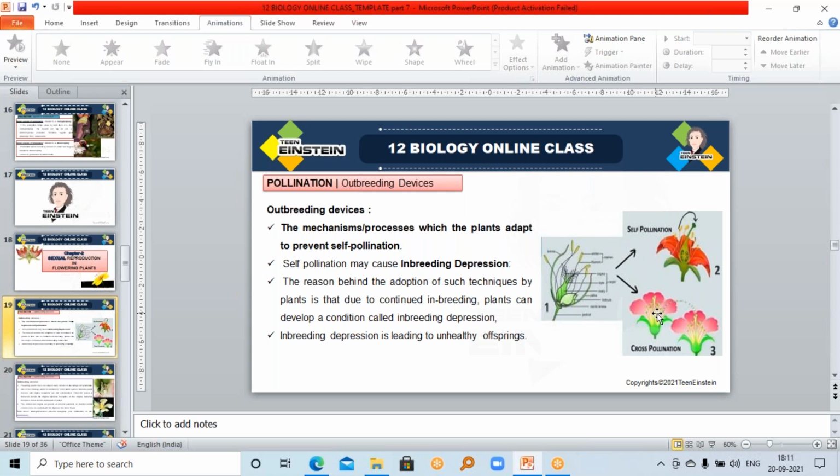So what is that? Outbreeding device means the mechanism or the process in which the plant adapts to prevent self-pollination. The plant is getting adapted to prevent self-pollination. Why? Because it needs to create some changes. There should be some genetical changes in the next generation. So the plant itself creates some kind of mechanism or process with which it can prevent self-pollination, and self-pollination may cause inbreeding depression.